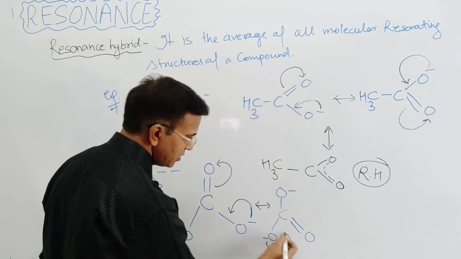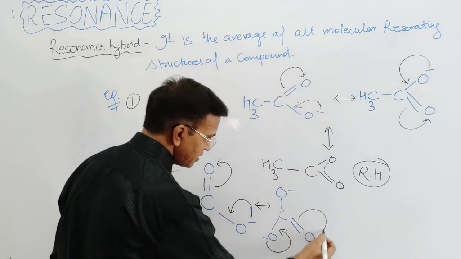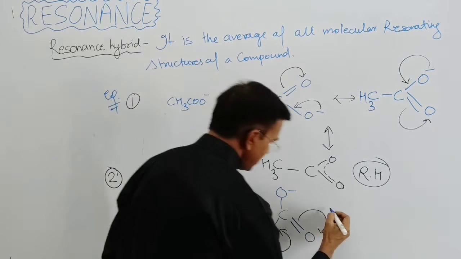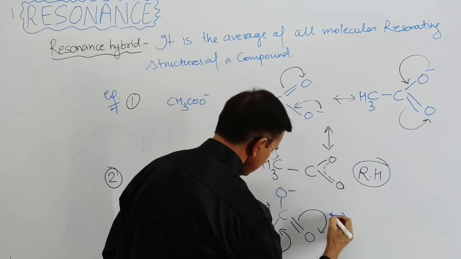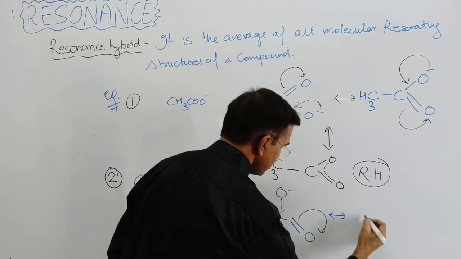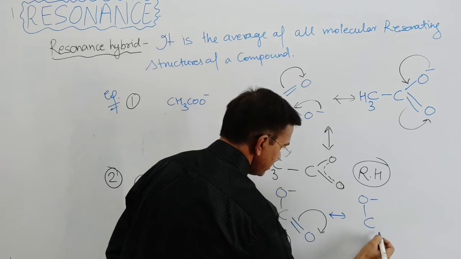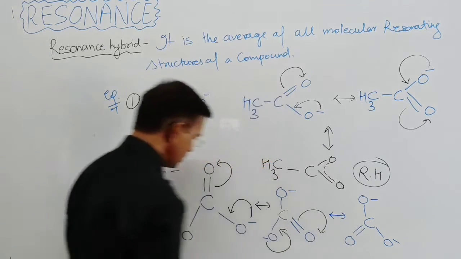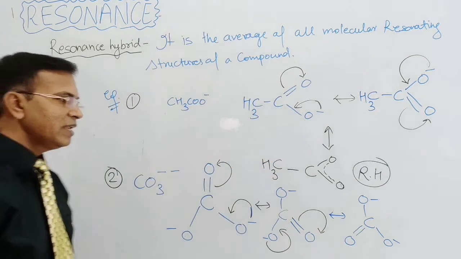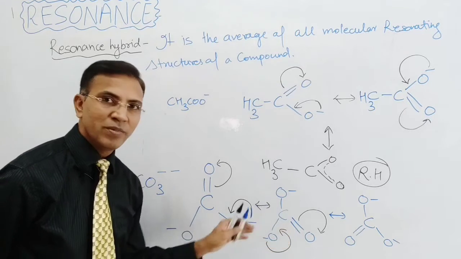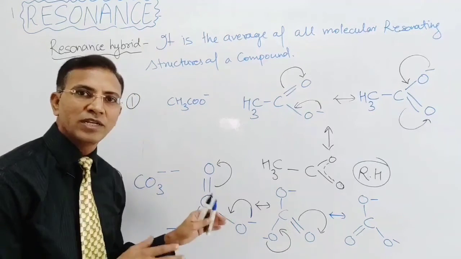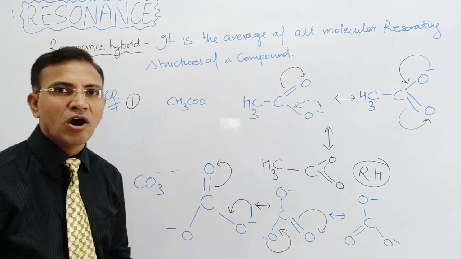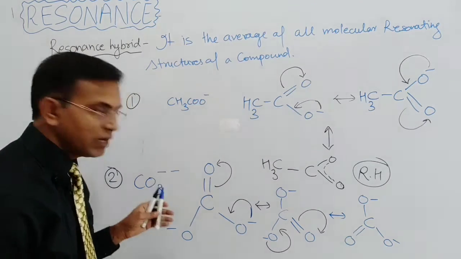Now this shifting takes place, and the next structure will be C-O negative, O negative, and the double bond oxygen. So here three resonating structures will be formed of the carbonate ion. Now what is the resonance hybrid of this carbonate ion?